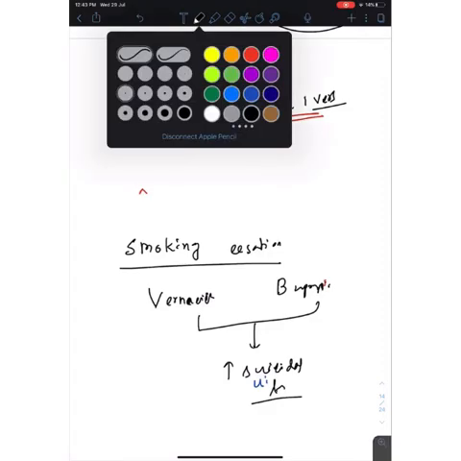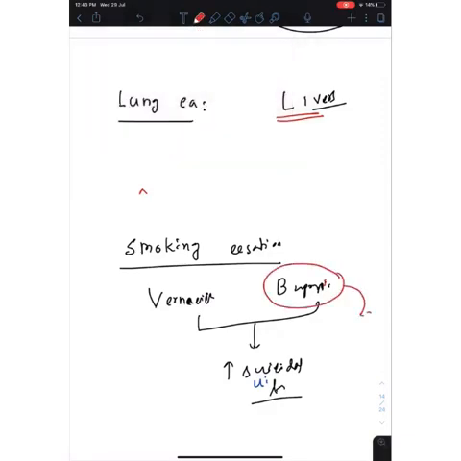But bupropion has an advantage. It actually decreases the seizure threshold. So it actually decreases the seizure. So that's the important thing I want to tell you.